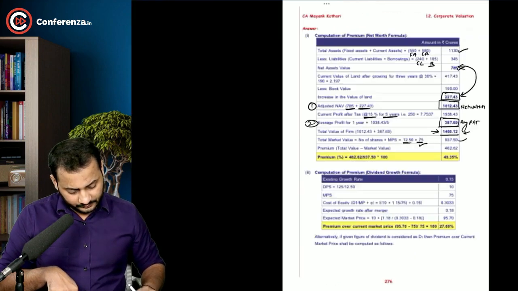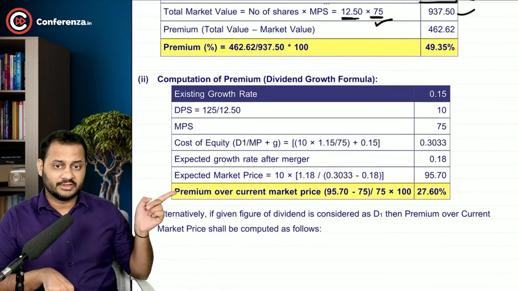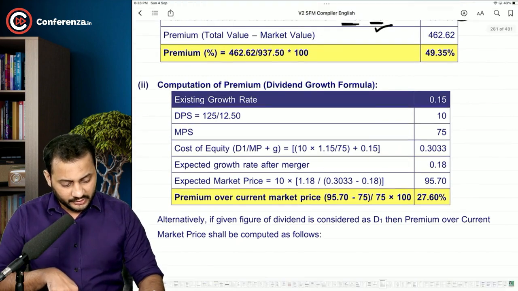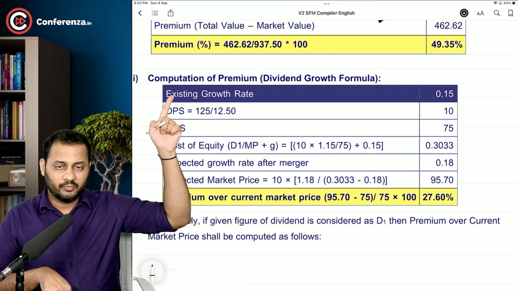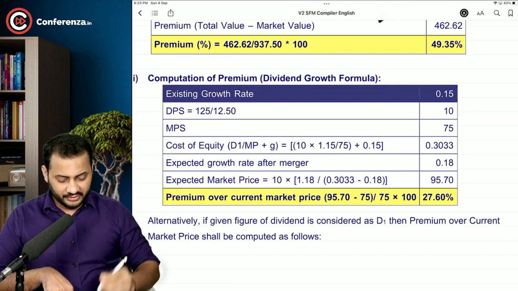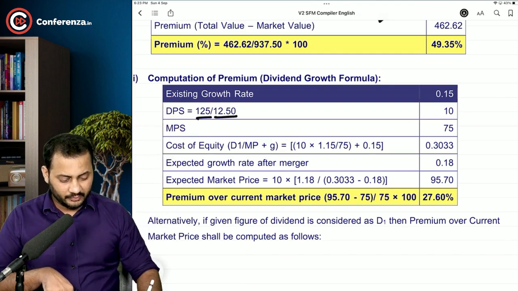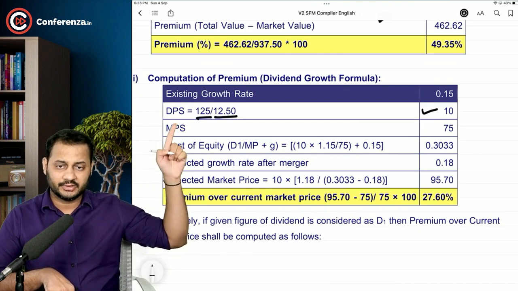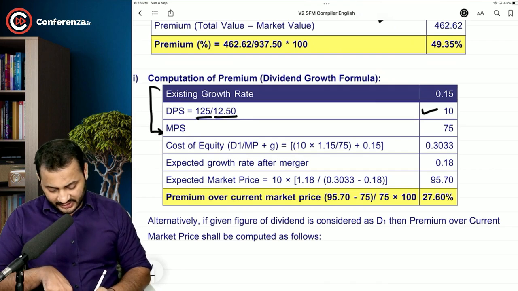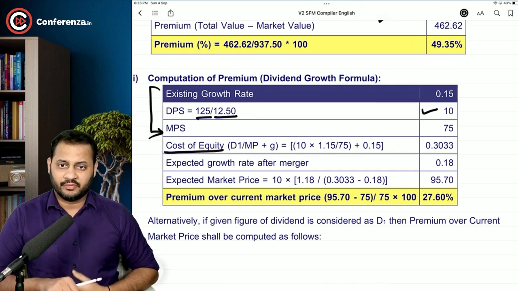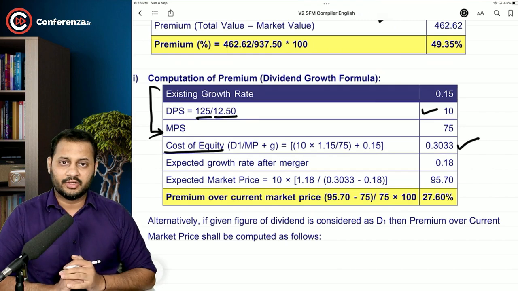See, 27.60. Now what has the institute done? Exactly the same. Existing growth rate is 15%. Dividend per share is the total dividend divided by the number of shares. So per share dividend is 10 rupees. Market price right now is 75. With this existing data, we calculated the cost of equity, which comes to 30.33%.